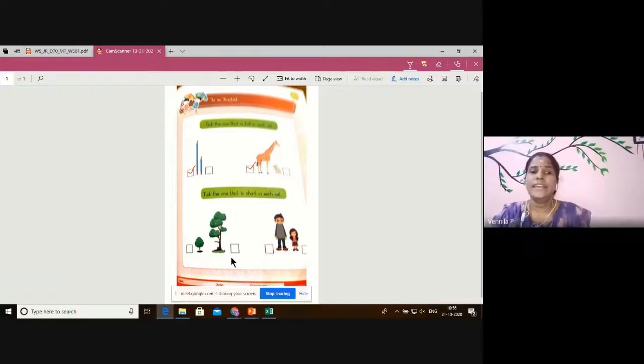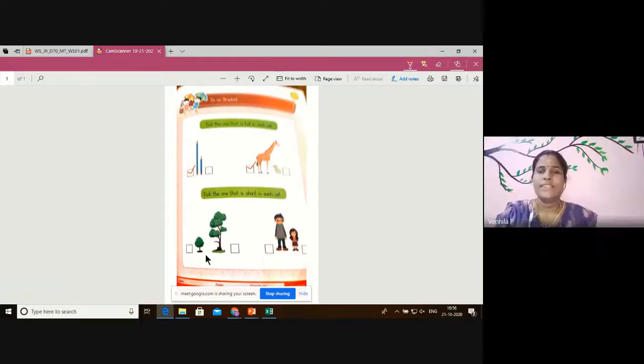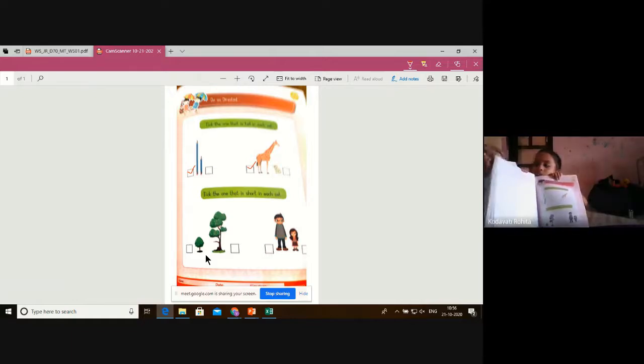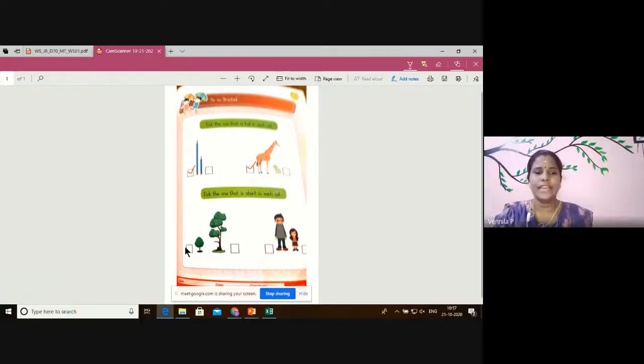And here, tick the one that is short in each row. Which is short here? Which tree is short? Rohita, which tree is short here? This first one or the second one? Rohita will say the answer. Which is the shortest tree? Which is the short one here? Show the tree. First one, ma'am. First one. Very good. That's it. You have to answer by your mouth. Don't show me. Come on.